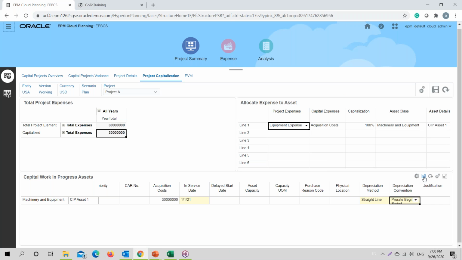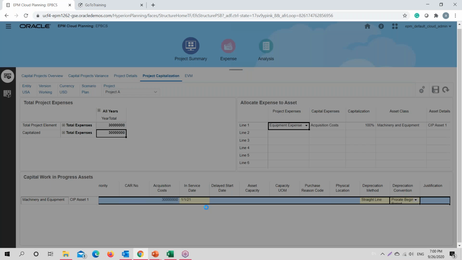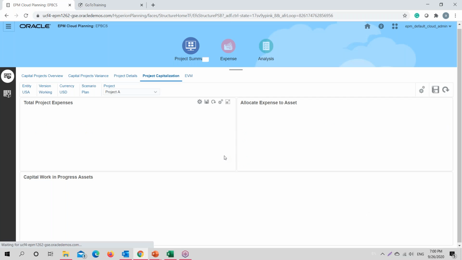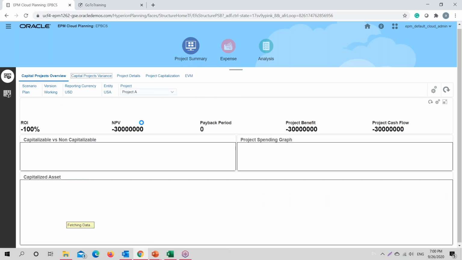Once saved, we'll do the calculation of depreciation. The system will take into account the assumptions, do the calculation, and provide the depreciation expense. If you go to capital project overview,